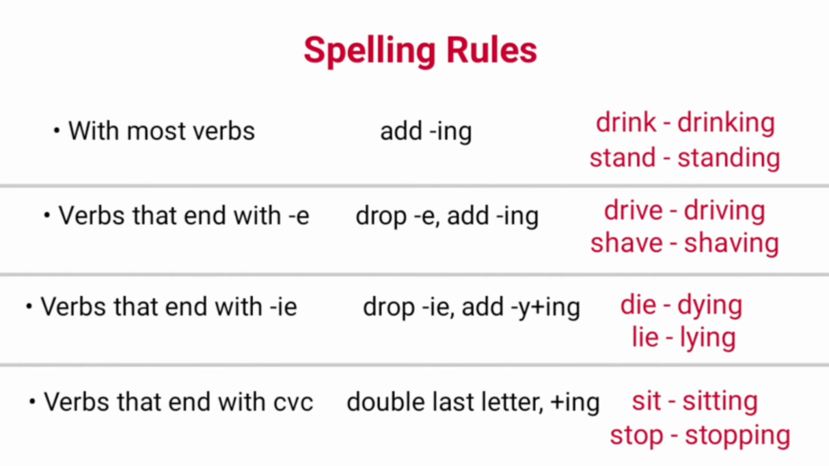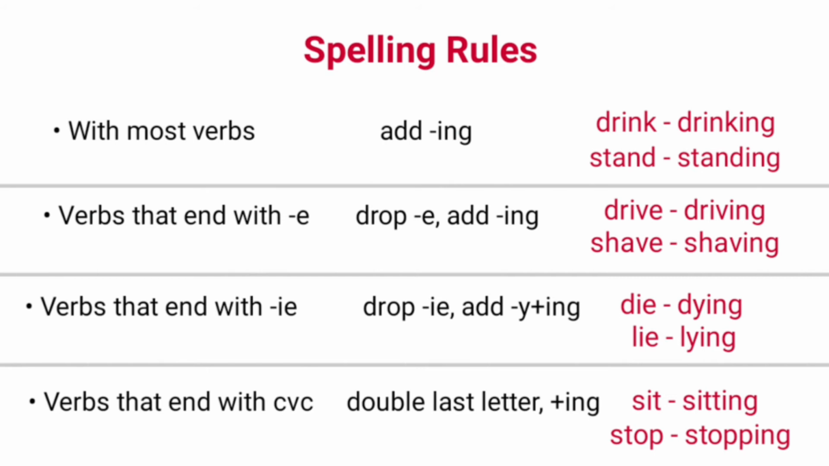Verbs that end with CVC. Here, CVC stands for consonant, vowel, consonant. Recalling consonant and vowel, in English alphabet, there are 5 vowels, that is A, E, I, O and U. The remaining alphabets are consonants. Coming back, verbs that end with CVC double their last letter and add ing.